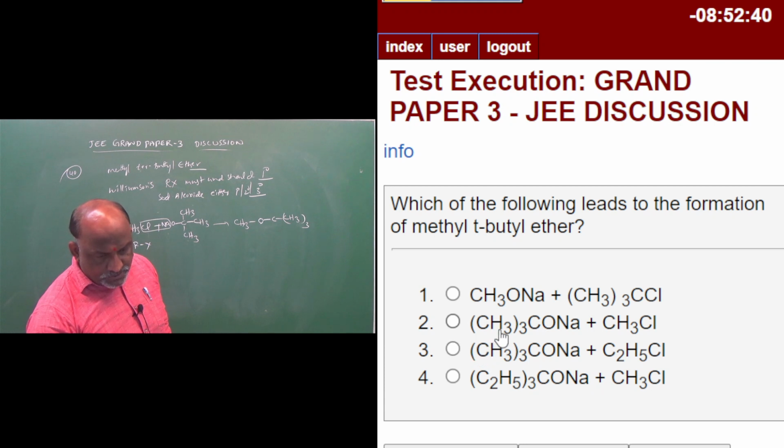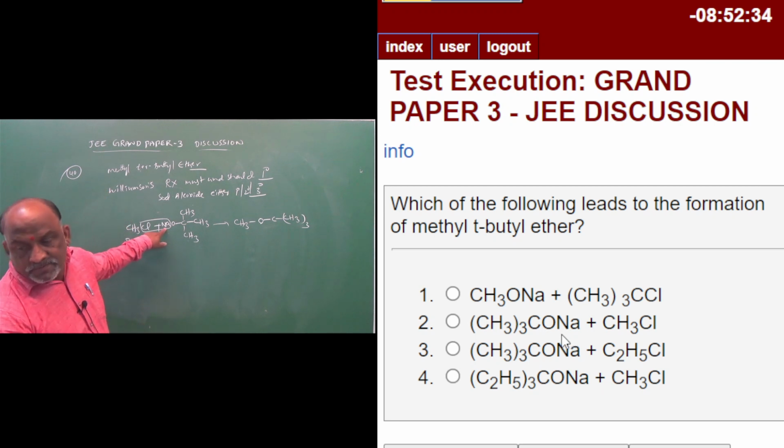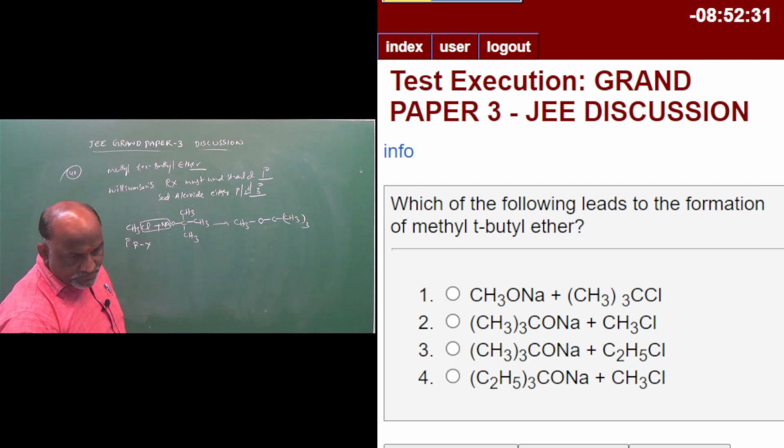But option 2, this is CH3 taken thrice CONa. And this option we should go with, this is ethyl. So we required methyl. So this is the right answer for question number 40. Clear? So simple. This is a condition.